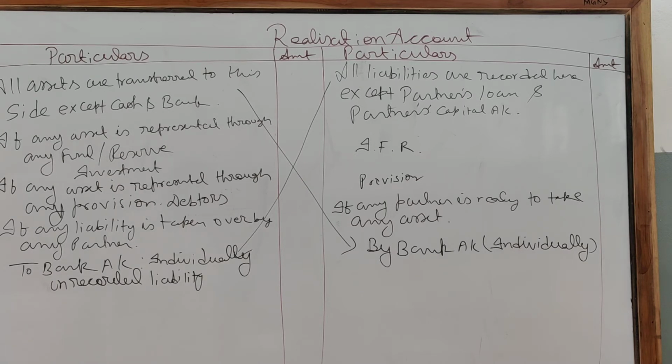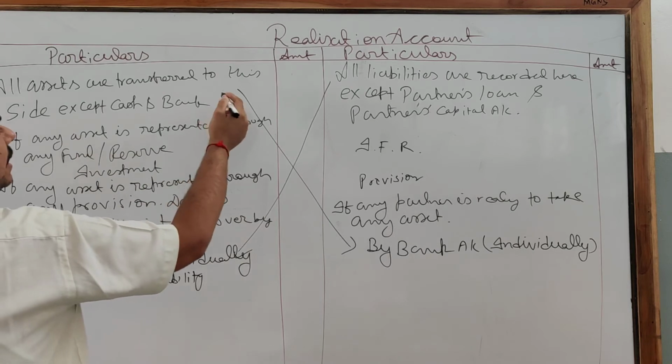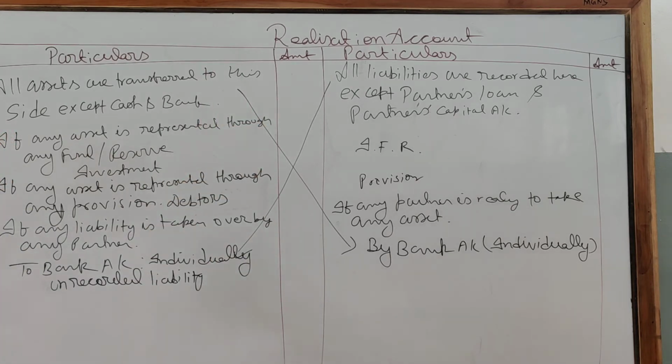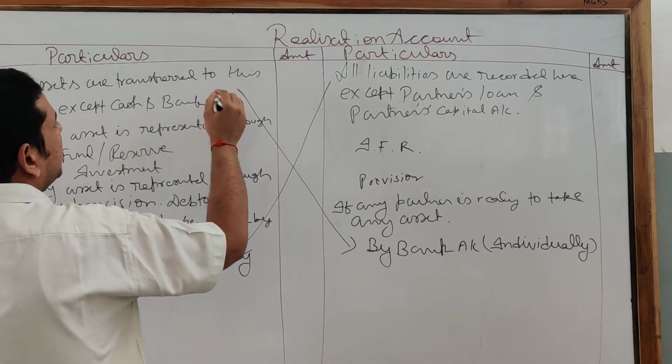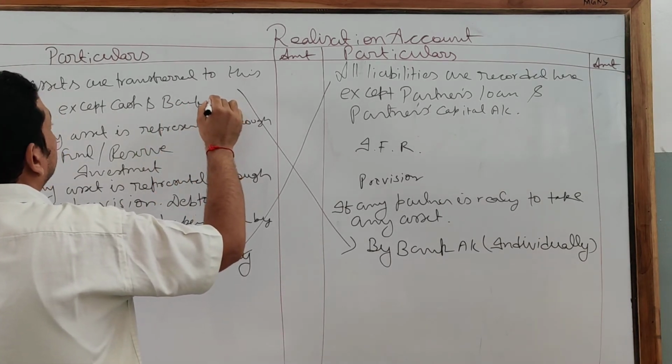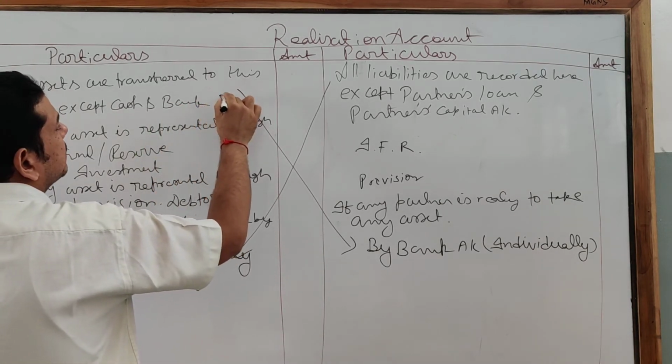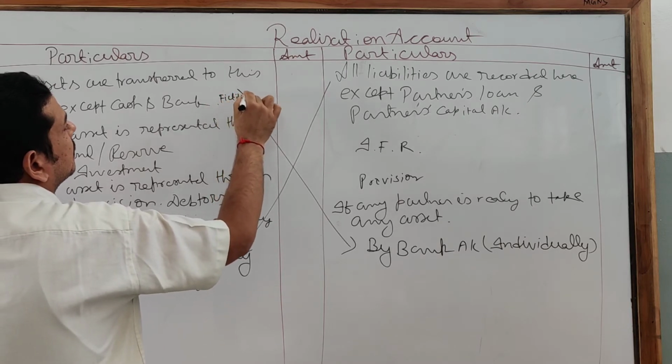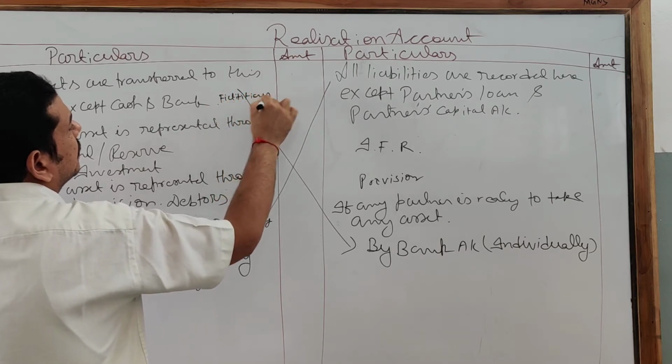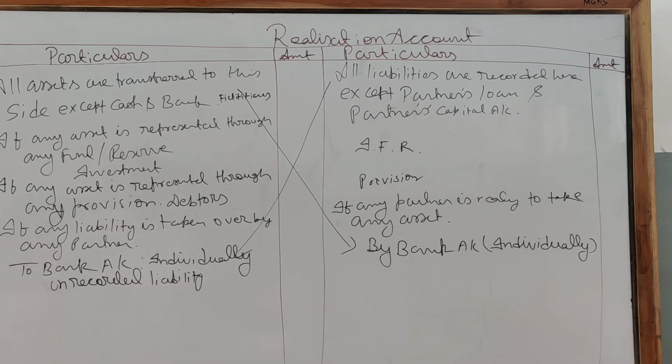Now, if any fictitious asset is given, except cash and bank, fictitious assets are not going to come to the realization account. Here you can also write except cash and bank and fictitious asset. Fictitious assets are not transferable to the realization account. On the other hand, they are distributed on the debit side of the partners' capital accounts.